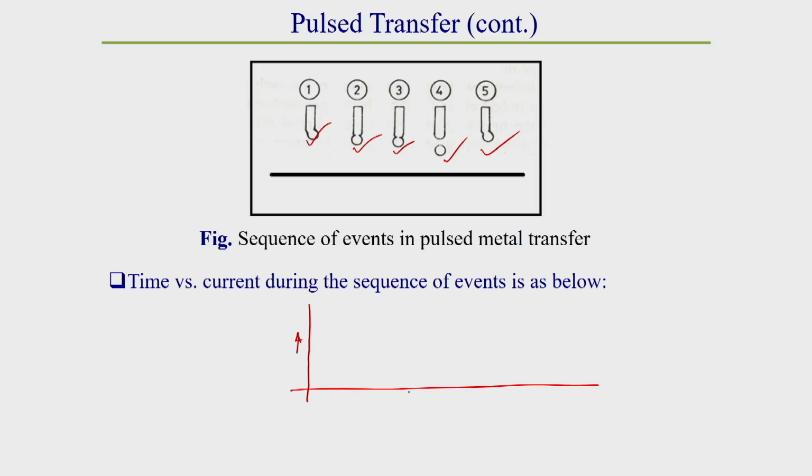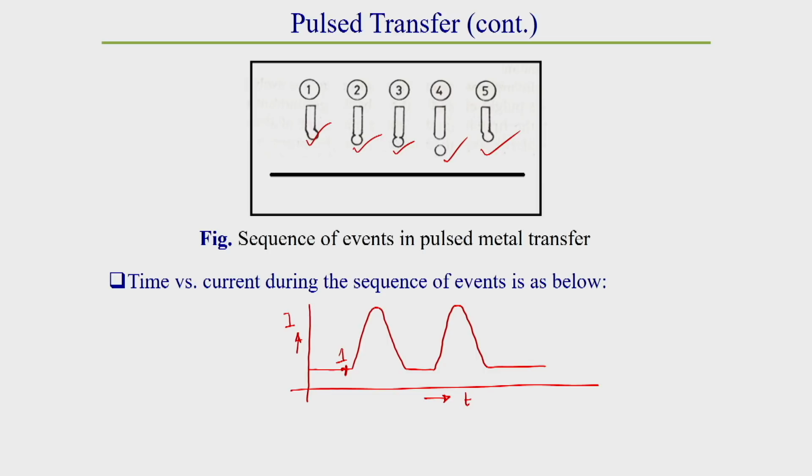So, in the case of current, due to these different steps, how does the current variation look like? That I am showing here, how the current is varying for these different steps. Whatever I have told you, which is point 1, which is point 2, and which is point 3, that I am showing. So, this is point 1, because at this point 1 the drop formation starts.